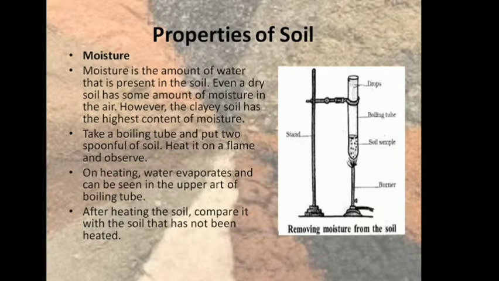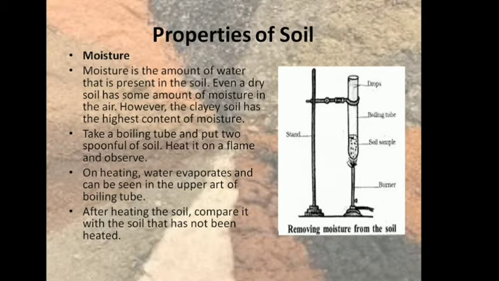Next is the moisture that is present in the soil. Moisture is the amount of water that is present in the soil. Even a dry soil has some amount of moisture. However, clay soil has the highest content of moisture. So how do we find out how much moisture is present in the soil? We take a boiling tube, and we take 2 spoonfuls of soil sample, and then we heat it under a flame. On heating, the water in the soil will evaporate, and we can observe this water as droplets here which have condensed on the upper part of the boiling tube.